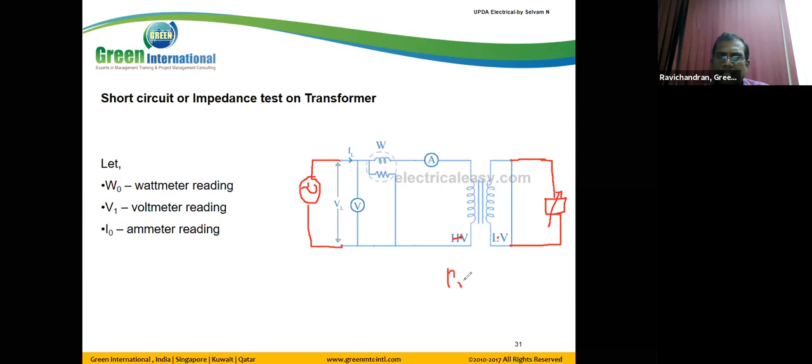Now we have a primary winding and a secondary winding. We give the power supply to the primary winding. We have a load in the secondary winding. Now we disconnect the load.